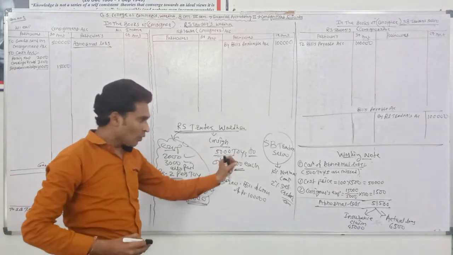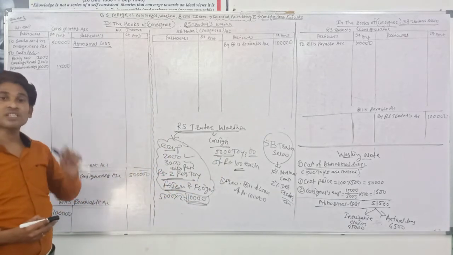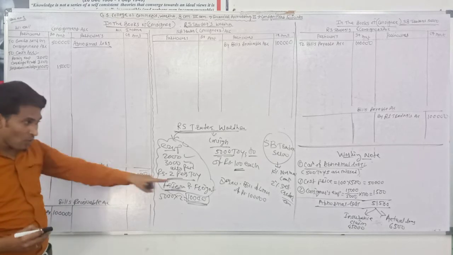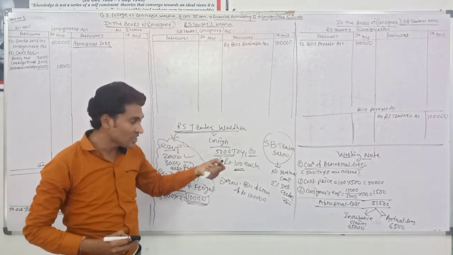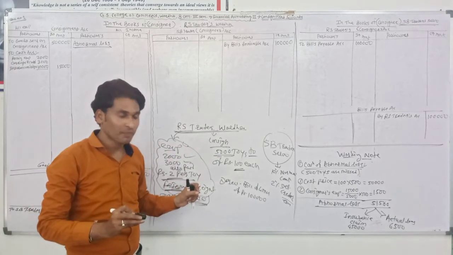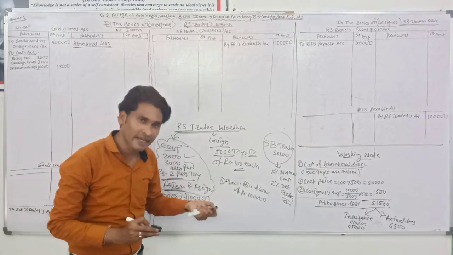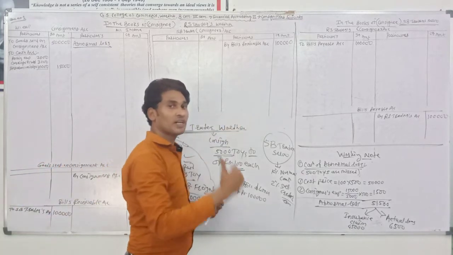Now the rupees 45,000 claim has been accepted by the insurance company. As per this information, this amount is not received today from the insurance company. The insurance company just accepted the claim. So this amount is due from the insurance company.